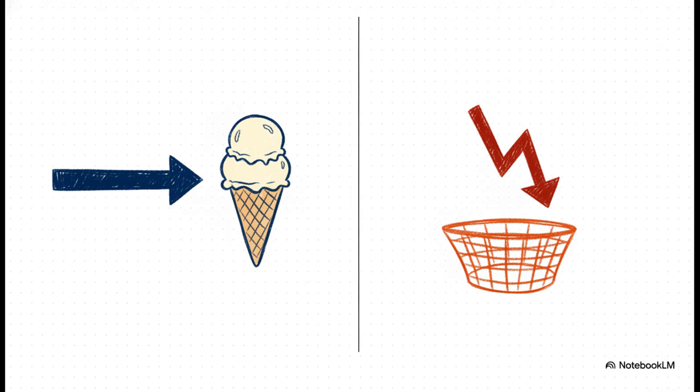The contrast here is super important. Amortized cost requires you to pass that strict SPPI test and have a hold-to-collect model. It's meant for your plain vanilla, highly predictable loans. On the flip side, FVTPL is the default fallback. According to paragraph 4.1.4, if a financial asset doesn't qualify for amortized cost or FVOCI, it automatically goes to fair value through profit or loss. If it fails SPPI, it lands here, period.